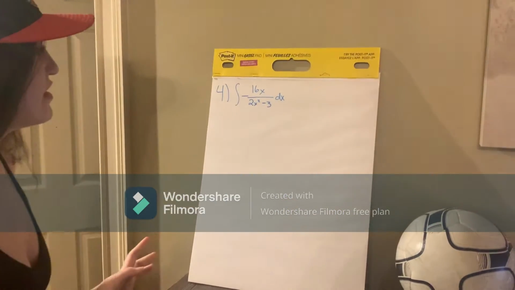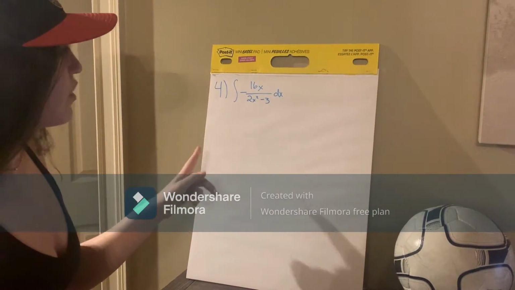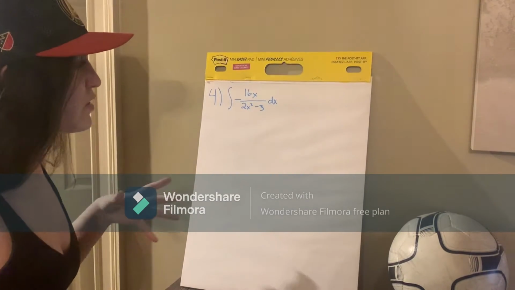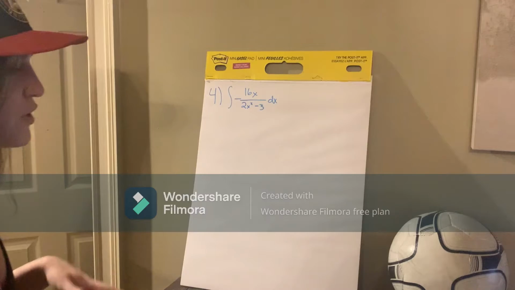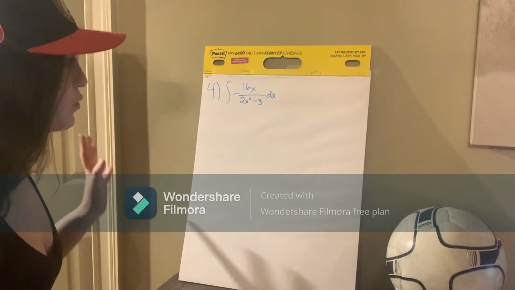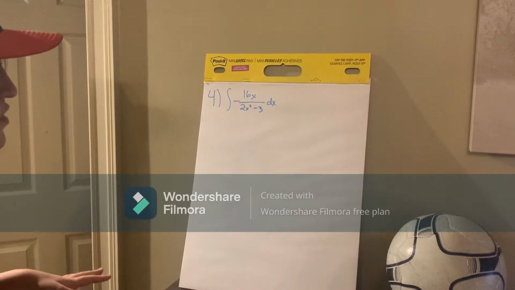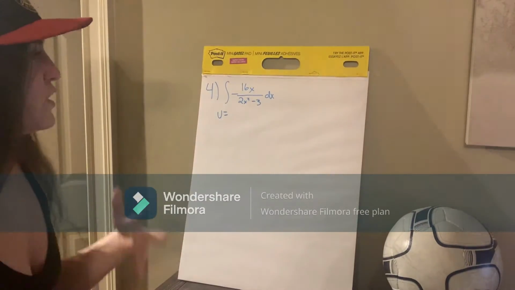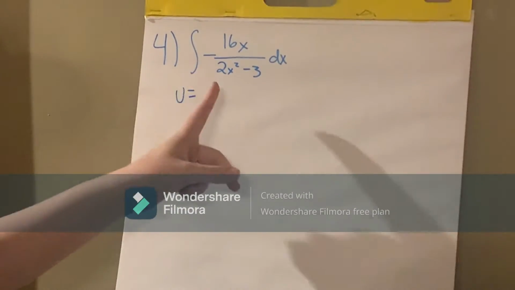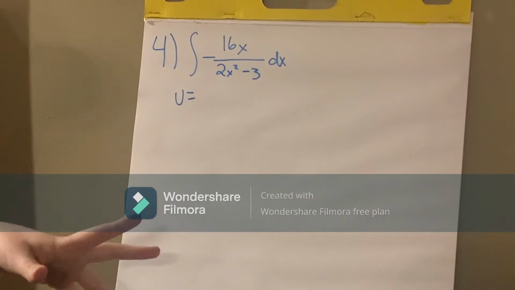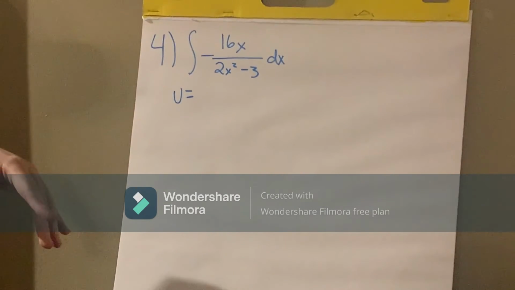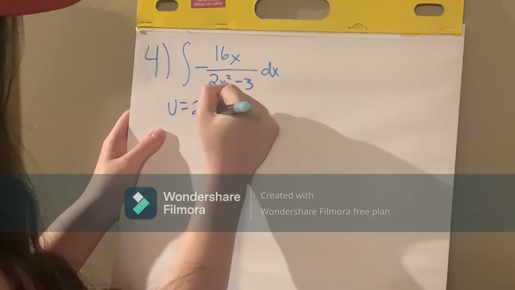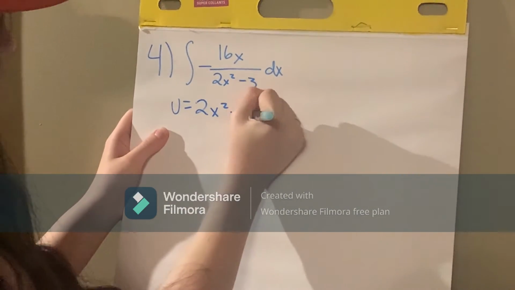Alright, number 4 is the integral of negative 16x over 2x squared minus 3 times dx. Now you can see that this problem is a little bit more complex. So in order to get it into the natural log integral rule form, we're going to want to do u substitution first. So u equals, you might wonder which value you want to set u equal to. And sometimes it's easier to use whatever value has the higher exponent. So in this case, it's going to be the denominator. So u equals 2x squared minus 3.